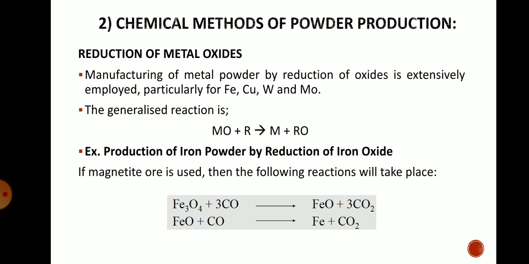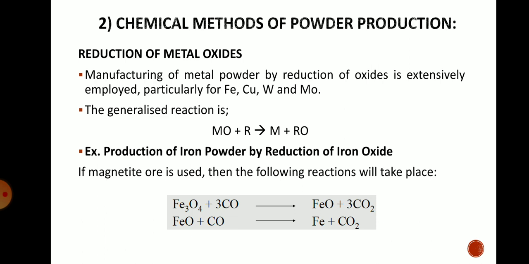So manufacturing of metal powder by reduction of oxide is extensively employed, particularly for iron, copper, molybdenum, etc. For these applications, we particularly use the reduction oxidation process. So the general reaction I have shown there, MO plus R gives M plus RO, that means metal oxide will react with reactant and metal particles will be formed along with the reactant oxides.